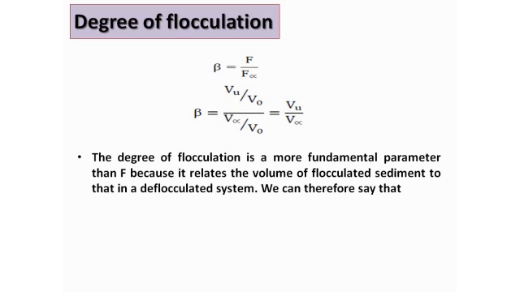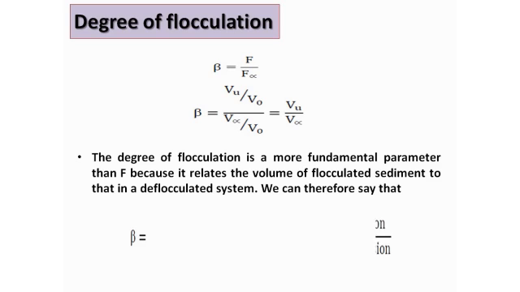Thus, because it relates the volume of the flocculated sediment to that of the deflocculated system. I repeat it once again: the degree of flocculation, beta, is a more fundamental parameter as compared to F. We generally consider the degree of flocculation beta. Why? Because the degree of flocculation relates the volume of flocculated sediment to that in a deflocculated system.